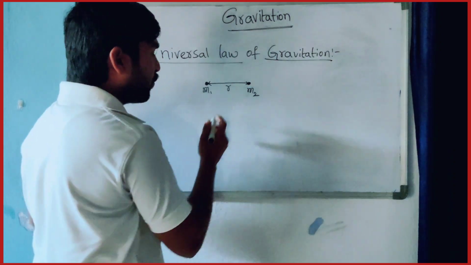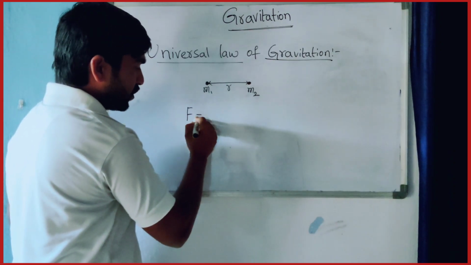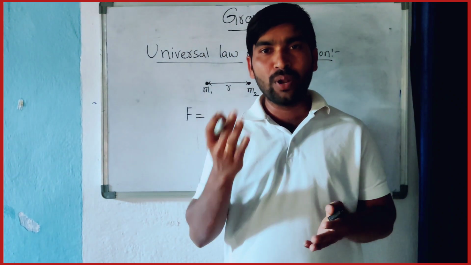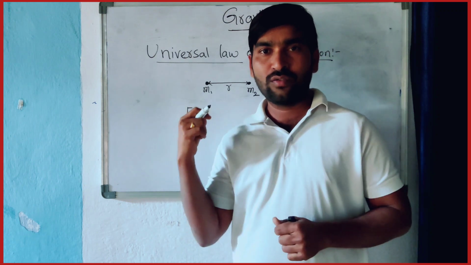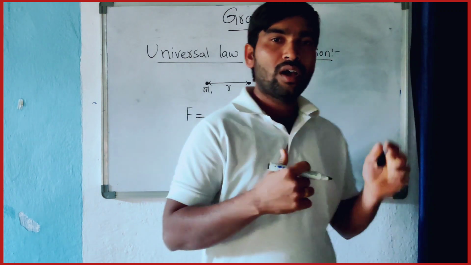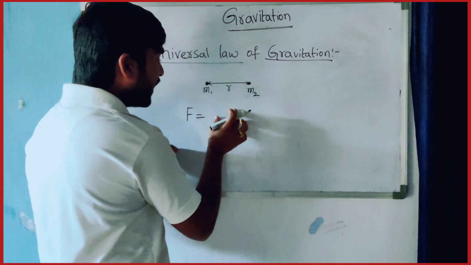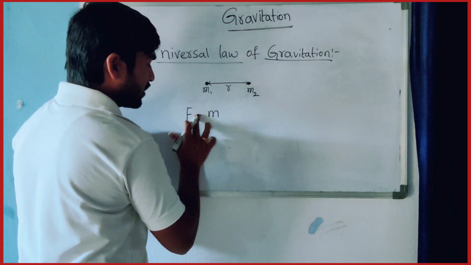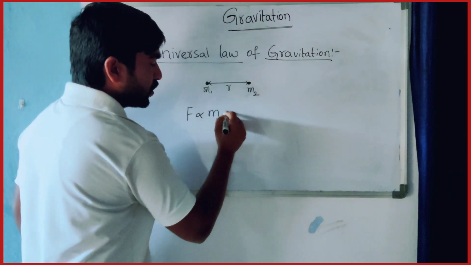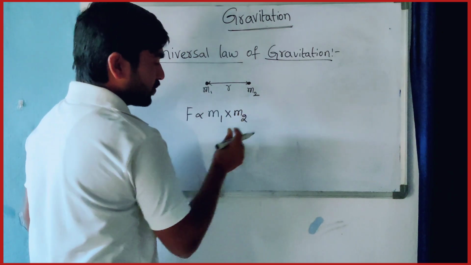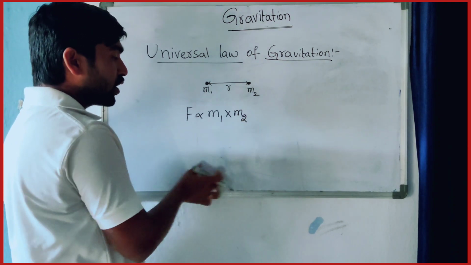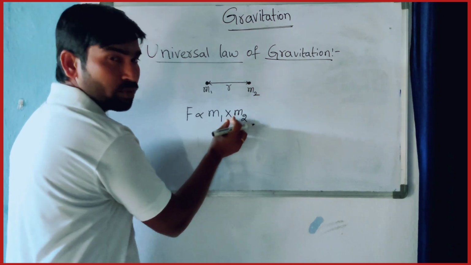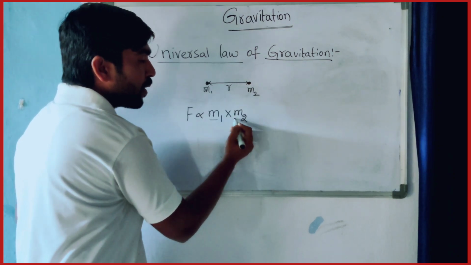The invisible force is always a push or a pull. It is called a force. Based on the force, F is directly proportional to the product of their masses, M1 M2. The gravitational force is proportional to the product of their masses.